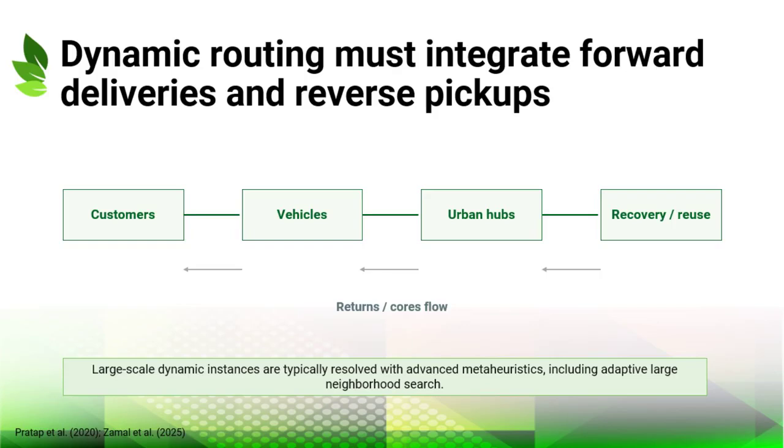The chapter describes integrated forward and reverse logistics vehicle routing problems, which are often solved with mixed integer nonlinear programming and advanced meta-heuristics. In dense urban environments, two-echelon routing and strict deadlines create additional complexity. The main point is that dynamic routing becomes more difficult, but also more valuable, when it coordinates both forward service and reverse recovery flows. Use this slide as a bridge from the previous idea to the next operational decision.